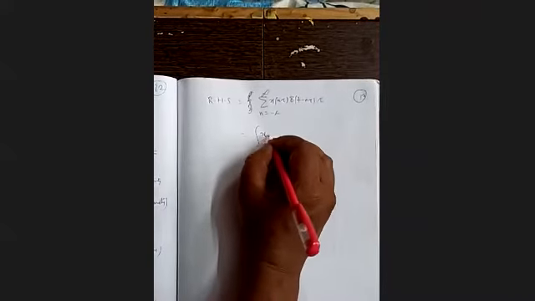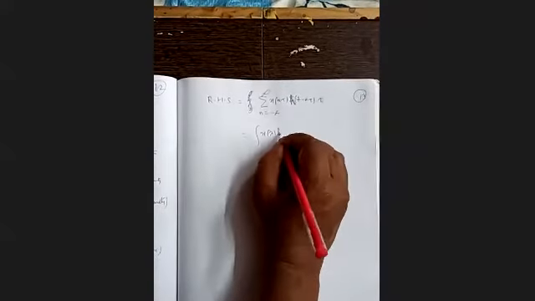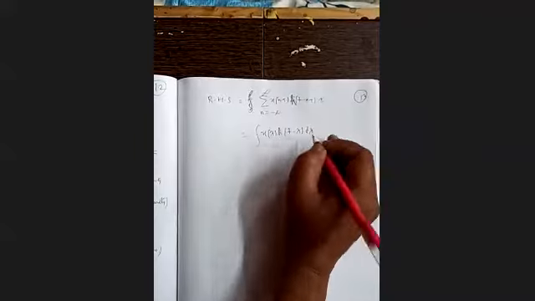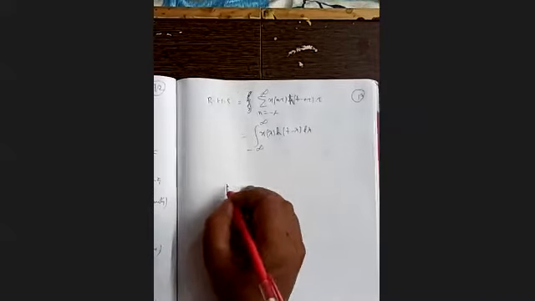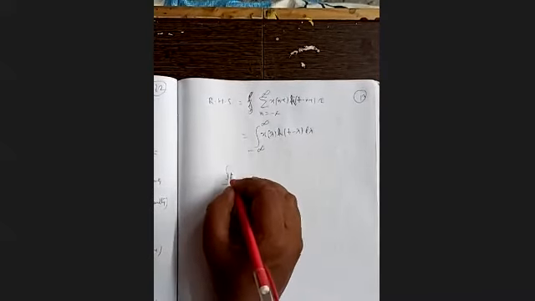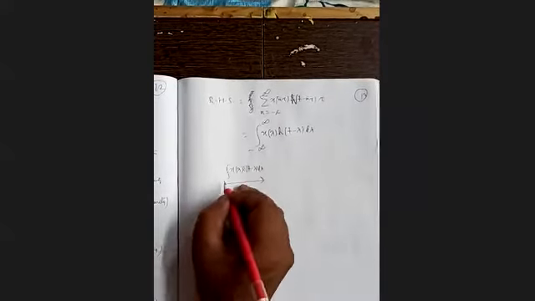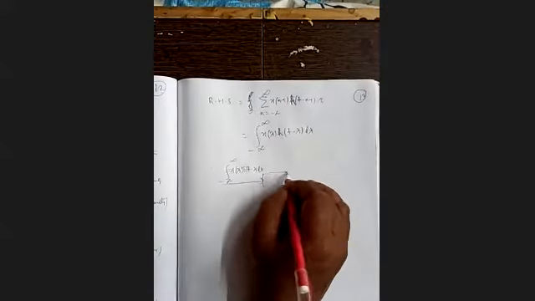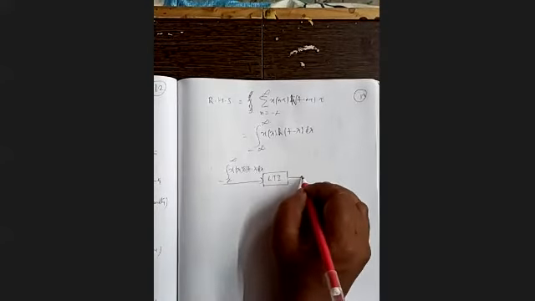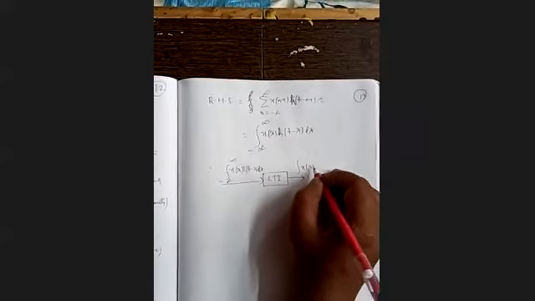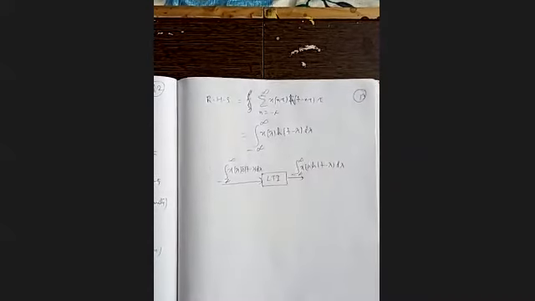Now I am writing x(lambda) h(t minus lambda) d lambda, minus infinity to plus infinity. Therefore, we can write the integration of x(lambda) delta(t minus lambda) d lambda on the left hand side, and on the right hand side the integration of x(lambda) h(t minus lambda) d lambda, minus infinity to plus infinity.